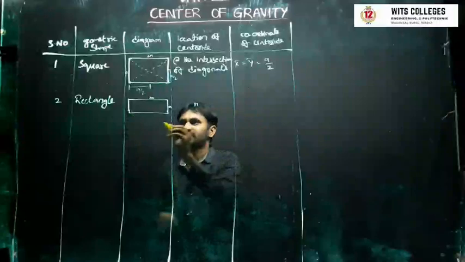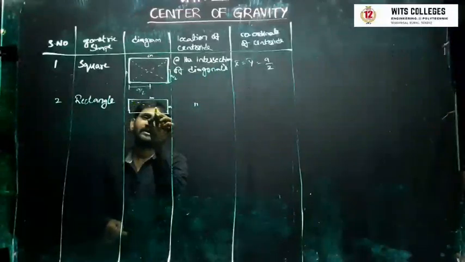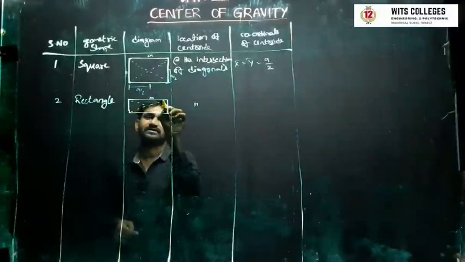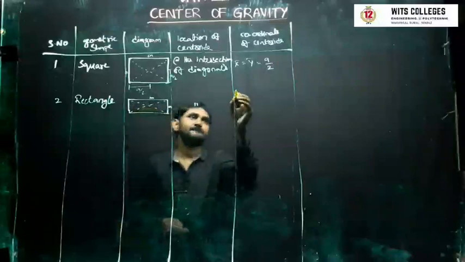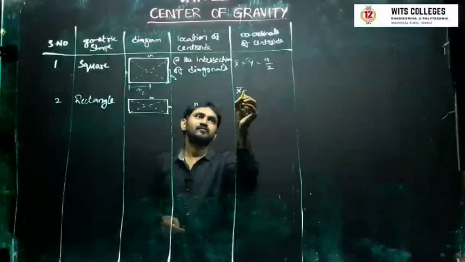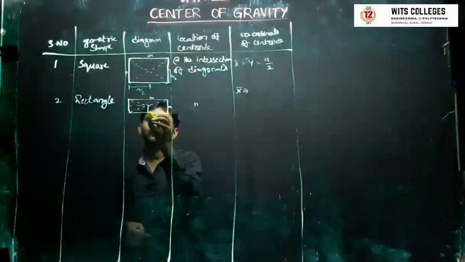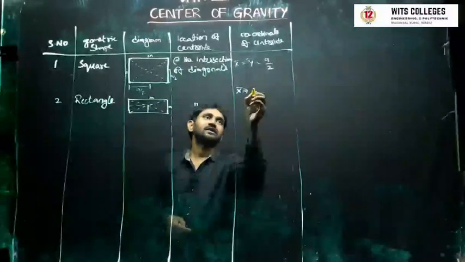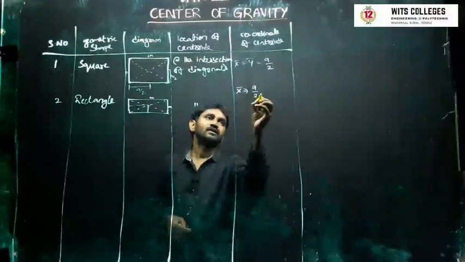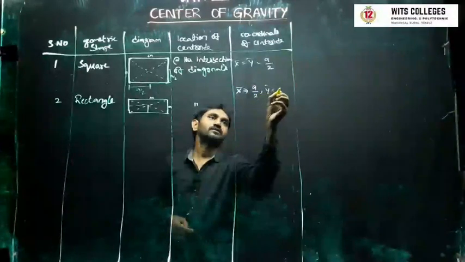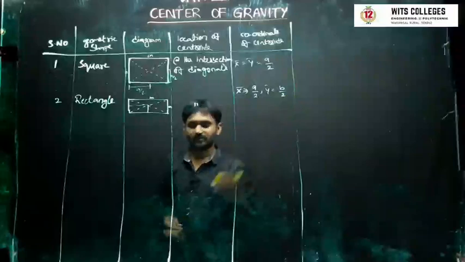Here you need to calculate this centroid distance, right? x bar equal to a by 2, y bar equal to b by 2.